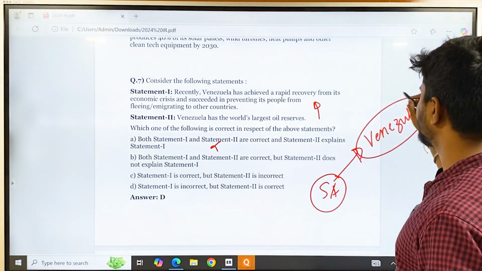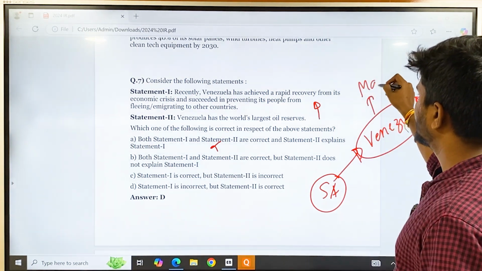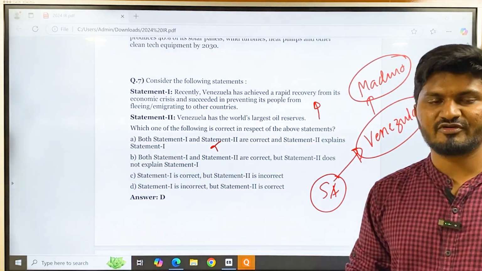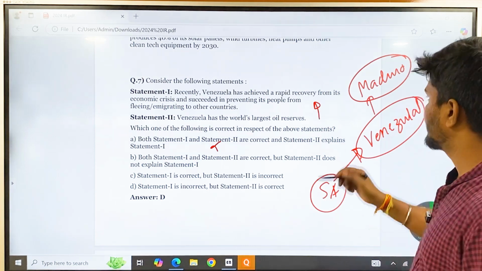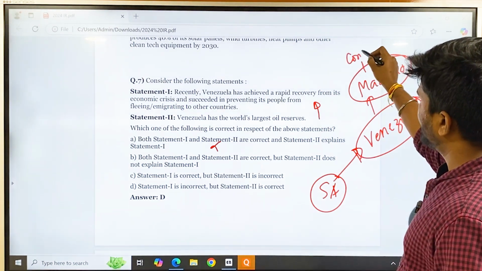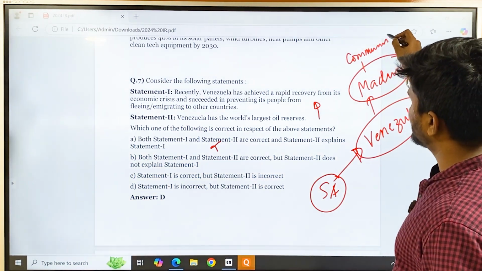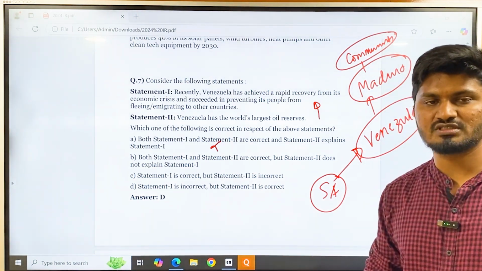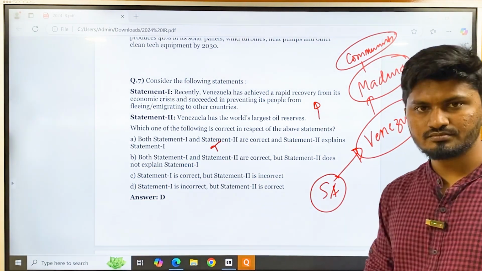There was a leader called Maduro, who was leading in Venezuela. He was a kind of dictator in Venezuela, leading a communist government. Despite having the world's largest oil reserves, they were one of the poorest countries in South America because of the policies of this Maduro.